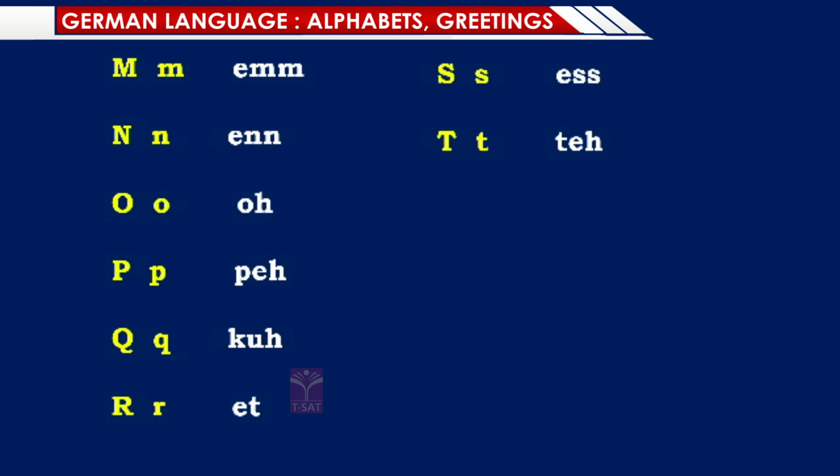In English we say it as U, whereas in German we say it as U. Then V. So the words which have the letter F, the letter V, always have that first sound.